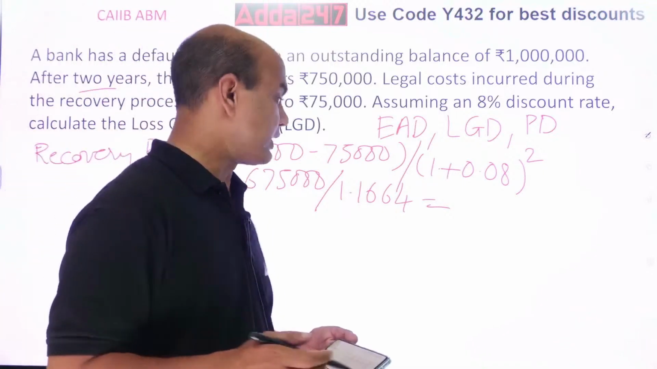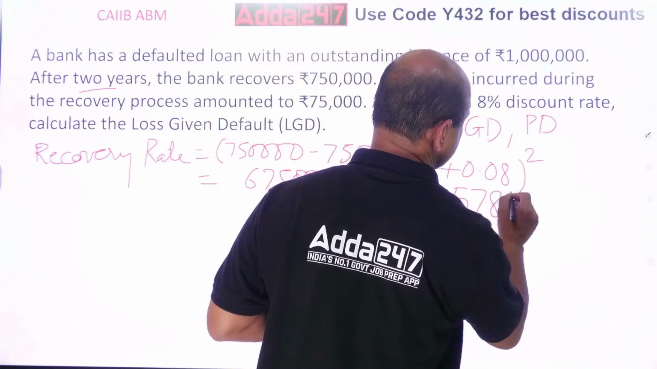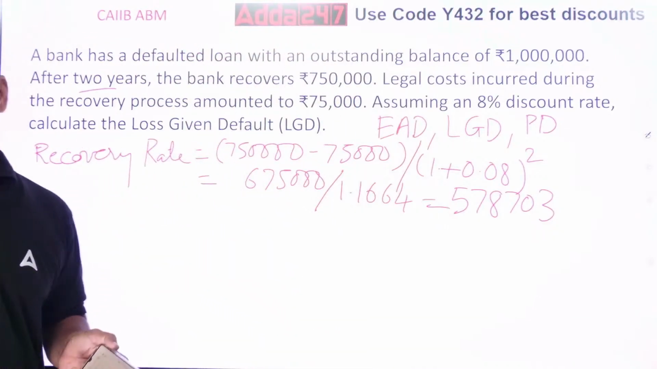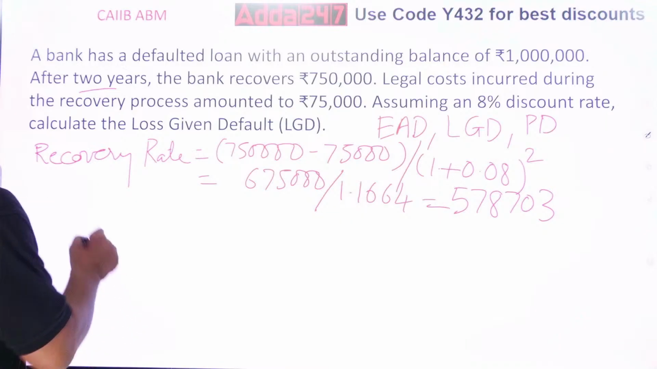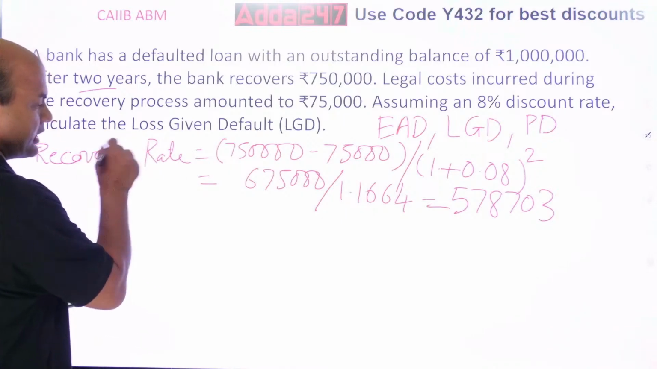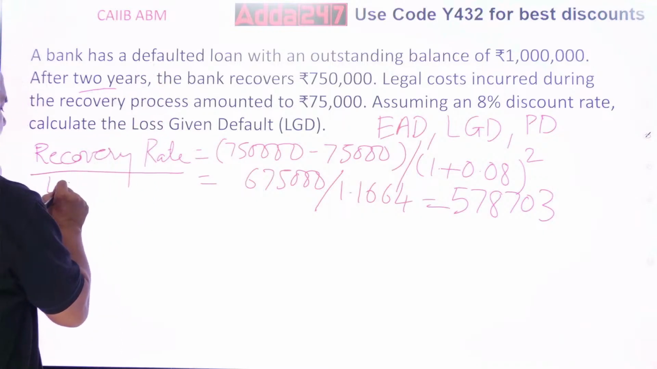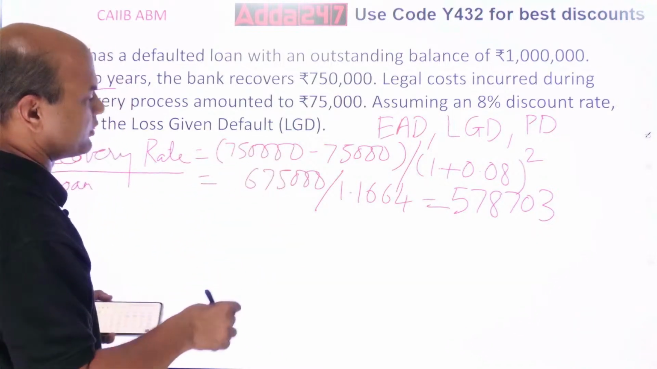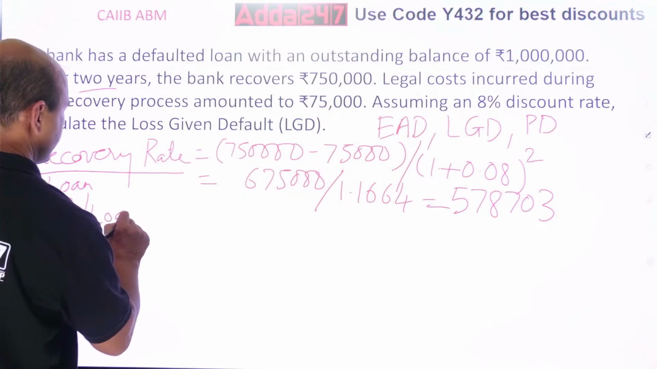578,703. Are you getting this? 5,78,000. 5,78,703. This much is your recovery. The recovery rate is not fully over up till now. Why? Because this recovery rate is actually this upon your loan amount. This is what you have to calculate: this full figure upon loan amount. So RR upon loan amount equals what now?